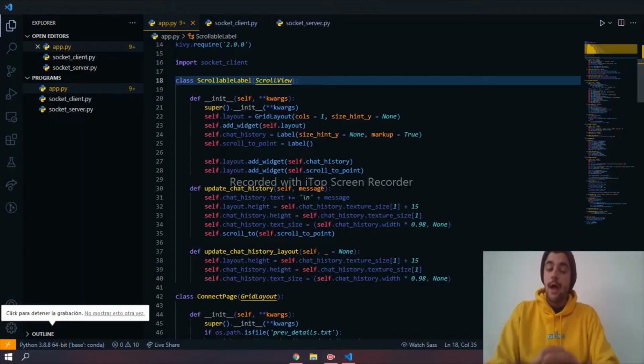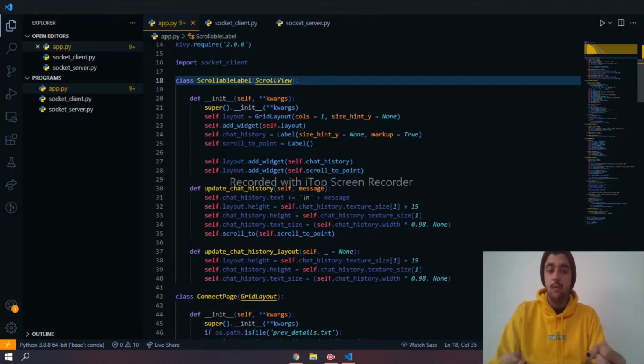Well, now I will give an overview of our mobile application. It was developed in Python using the Kivy framework, which allows developers to create mobile applications using Python. This gave us several advantages, like creating this application as simple and as useful as possible and getting the results that we wanted.